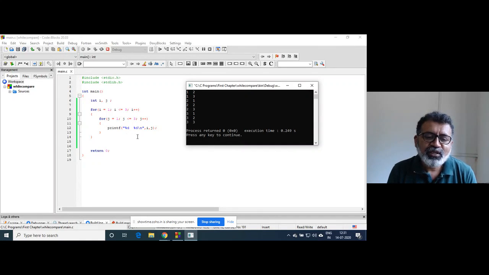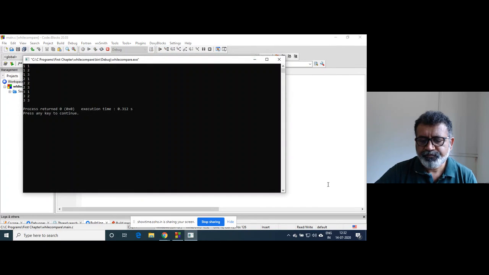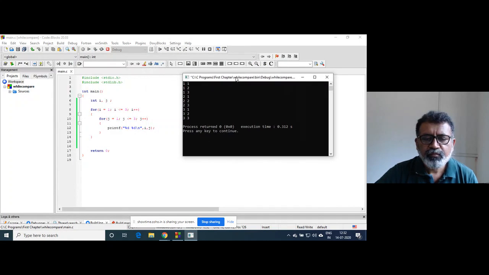This loop will be executed 9 times, right? i is equal to 1, j is 1, and 1 and 1 are printed.